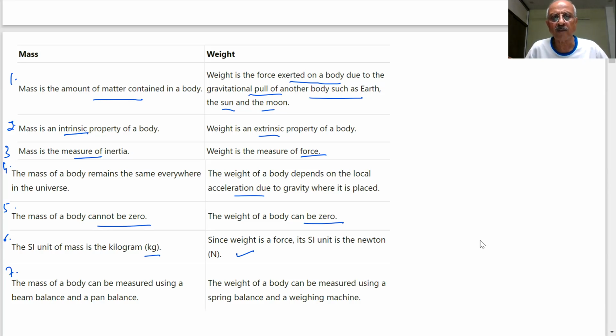I try to give you as many as possible. Note down everything. Noted?